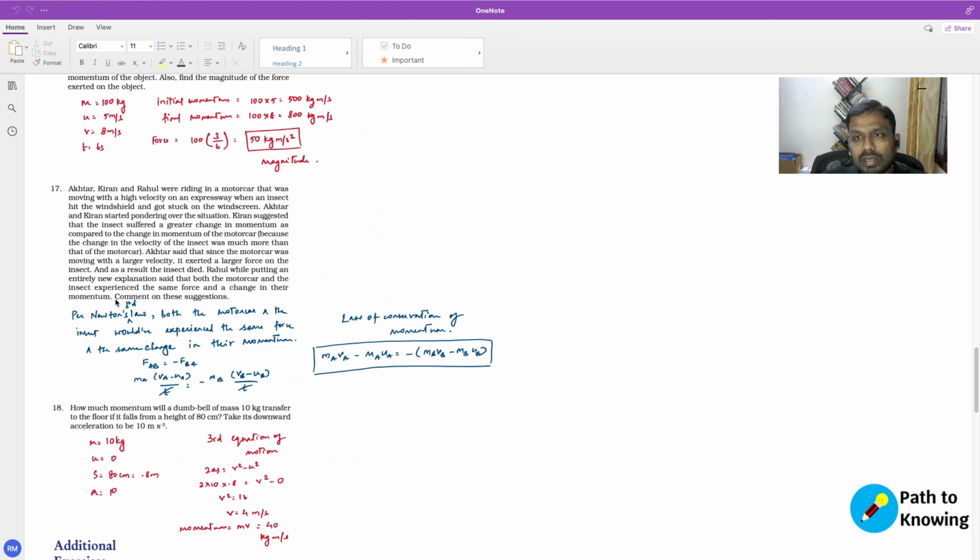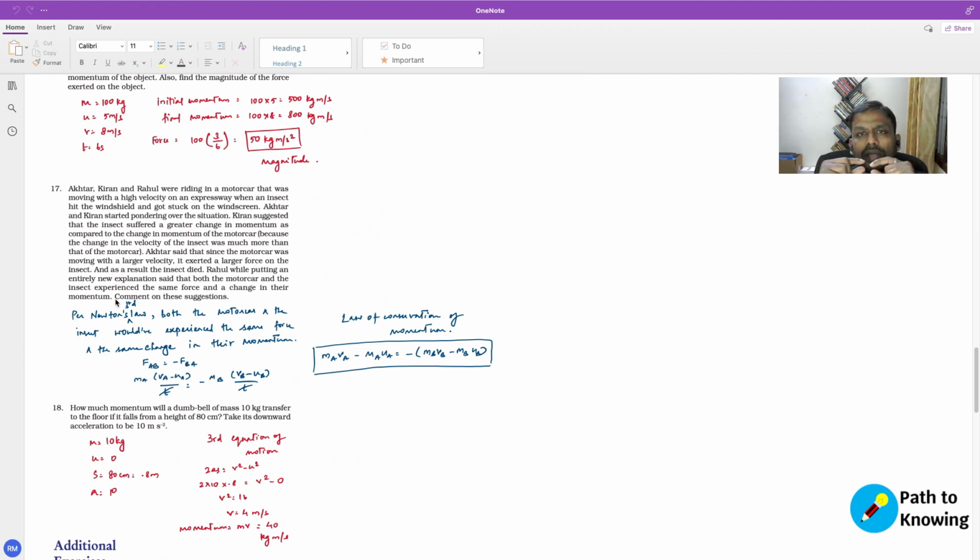So I think the trick here is that the mass of the car is very high, much higher than the mass of the insect, right? So that is what we can tend to get confused because of. But the fact is that we should consider these two as simple objects, irrespective of the mass. Newton's laws apply to objects of any mass, however heavy and however small.